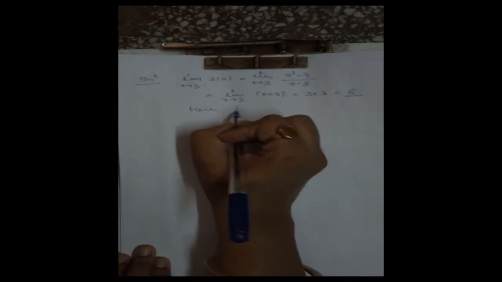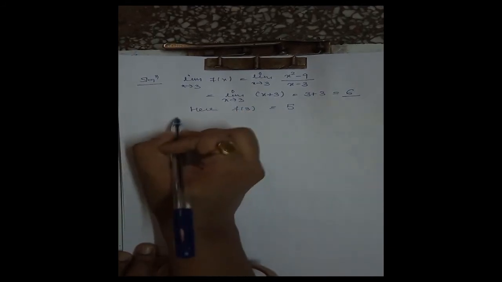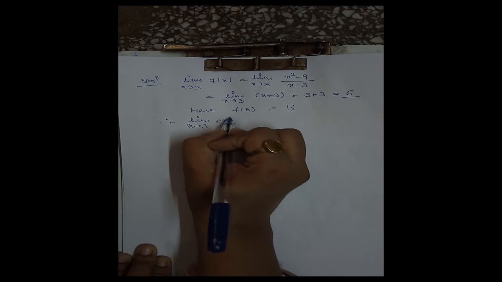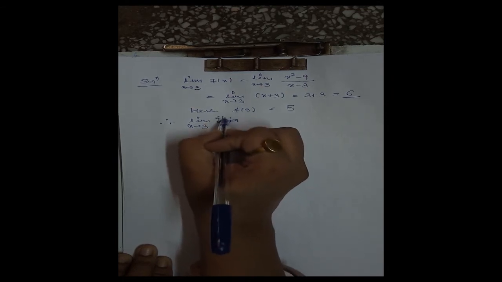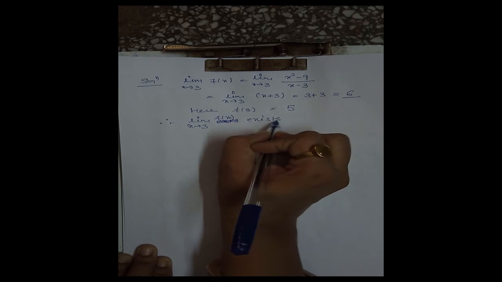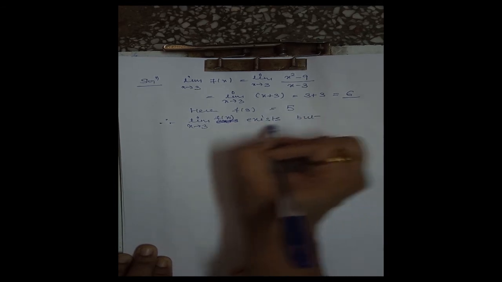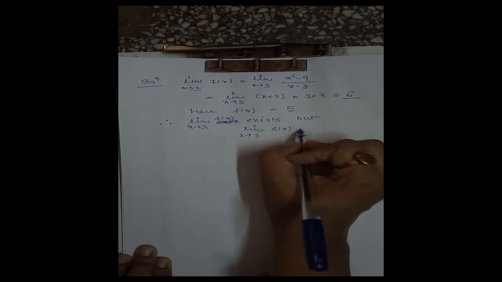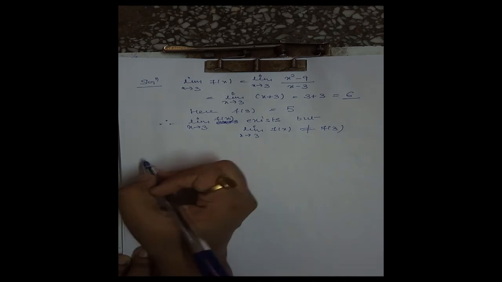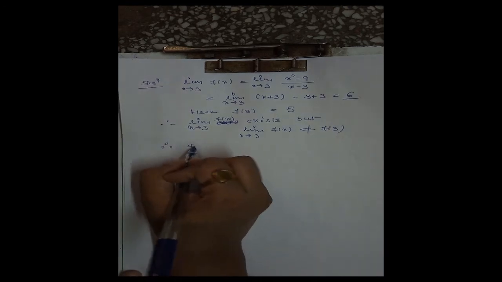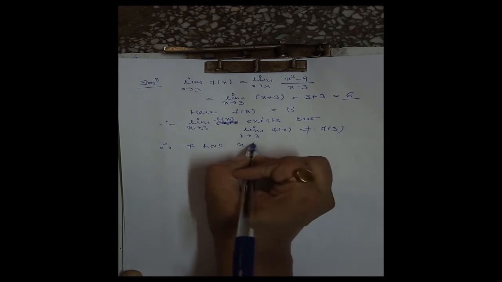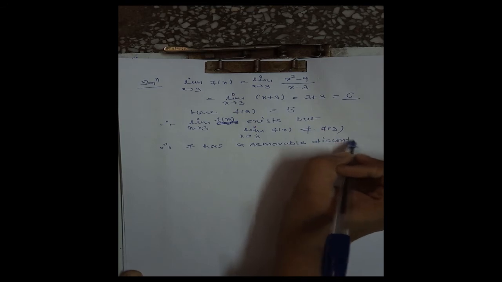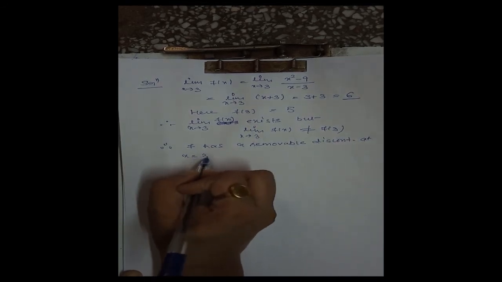Here function value at 3 is 5. Now since limit x tending to 3 f(x) exists, but limit x tending to 3 f(x) is not equal to f(3). Therefore f has a removable discontinuity. By definition, it has a removable discontinuity at x is equal to 3.